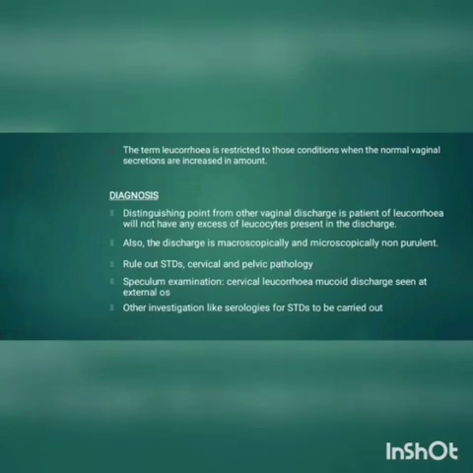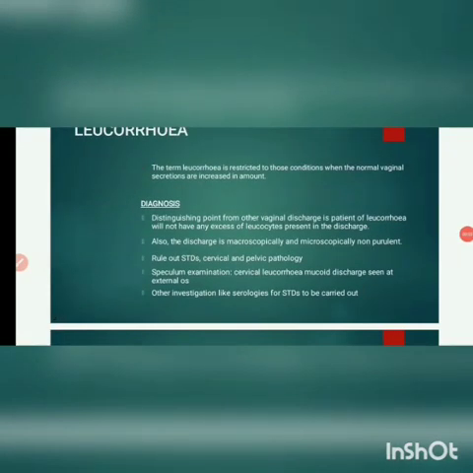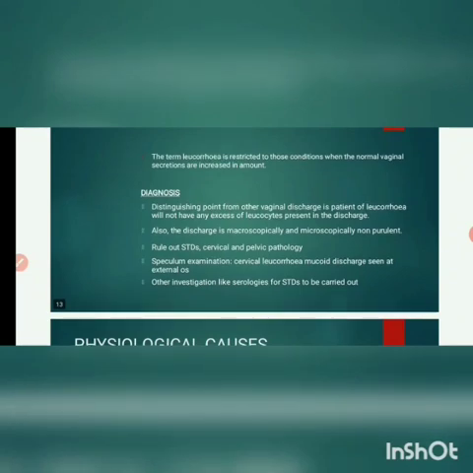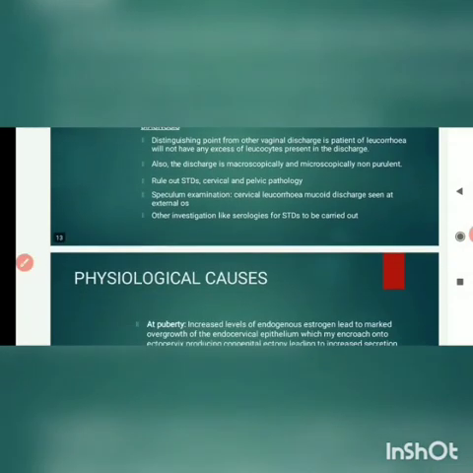So how do you distinguish physiological leukorrhea from pathological leukorrhea? In physiological leukorrhea, there will be no leukocytes in the discharge. To rule out any pathological cause, we should always do a speculum examination. We should see the type of discharge, whether it is curdy white, mucoid, or purulent, and whether any foul smell is coming from it. Then other investigations, like serological tests, should be done to rule out STDs.